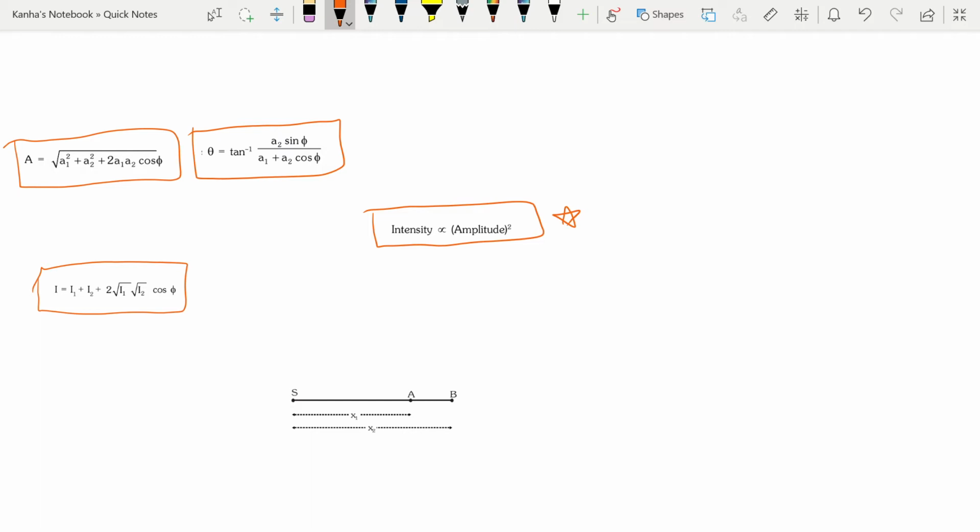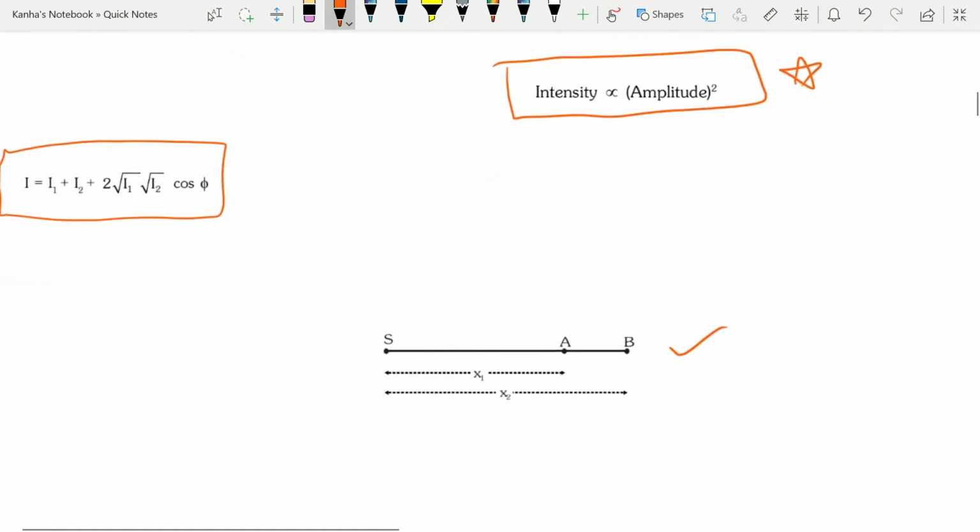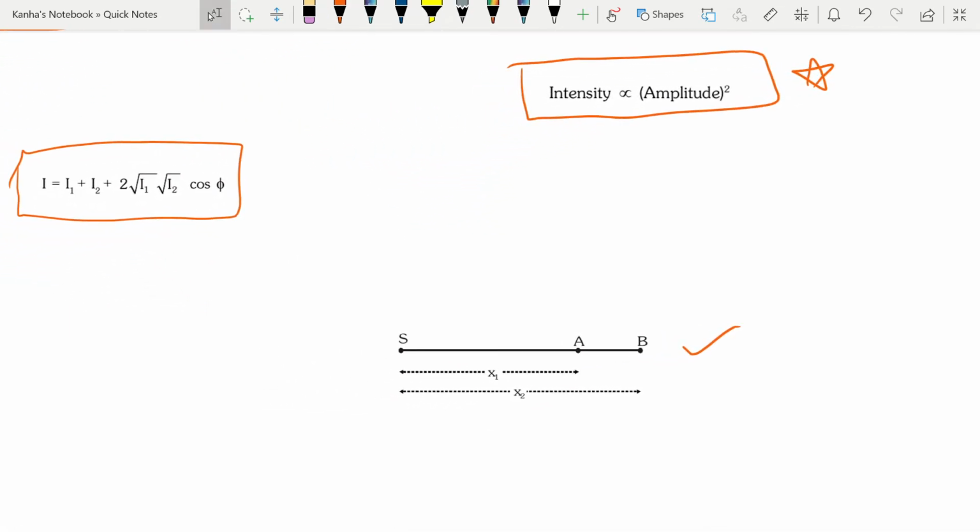Next is the concept of path difference. So I've constructed a small diagram for you. Okay, so if S is the source and there are 2 points, let's say A and B, and the distance of the source from the 2 points A and B is x1 and x2, then the path difference is nothing but x2 minus x1. Okay. Now the path difference can be written in terms of the angle.